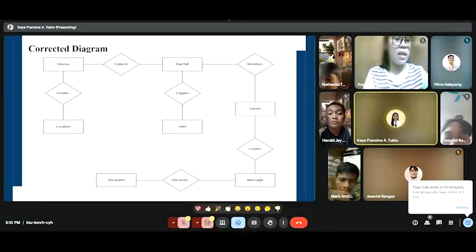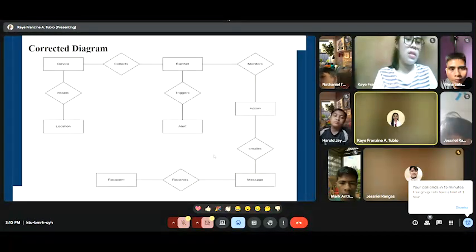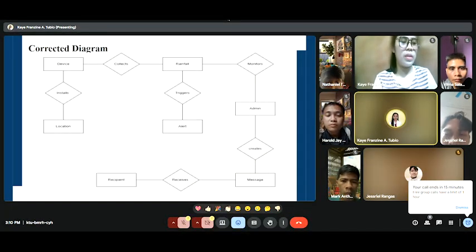Then the admin creates a message containing critical warning or advisory information. The recipients receive the message via SMS to support disaster preparedness and early warning dissemination.